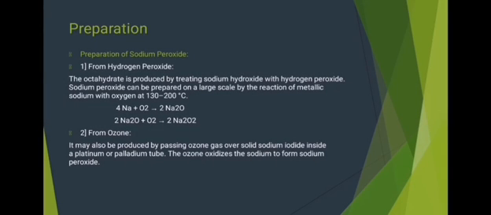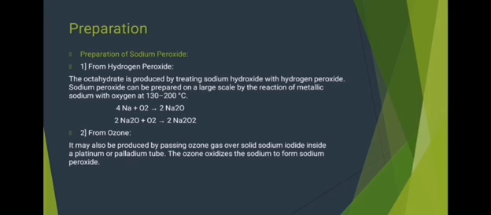Now we are going to talk about the preparation of sodium peroxide. Sodium peroxide can be formed by two methods: from hydrogen peroxide and from ozone. From hydrogen peroxide, it is prepared by treating sodium hydroxide with hydrogen peroxide at 130 to 200 degrees Celsius.